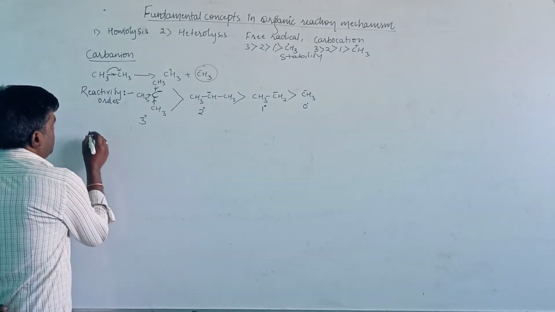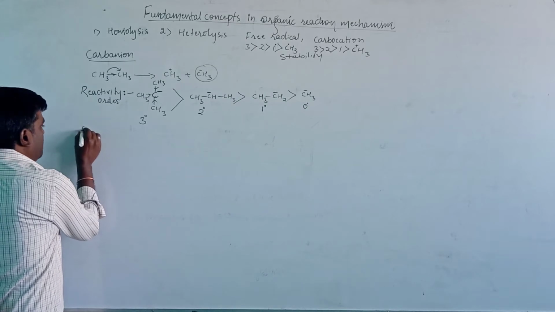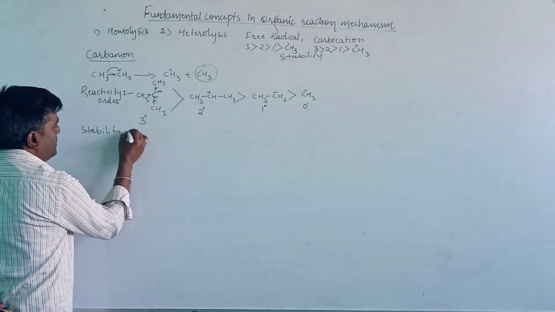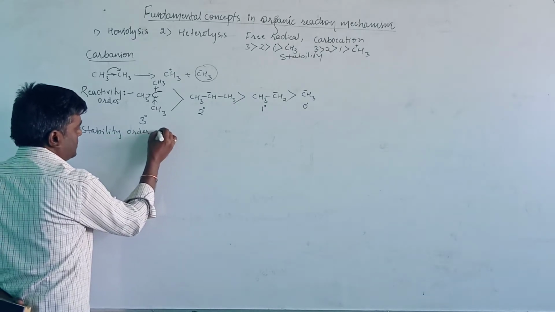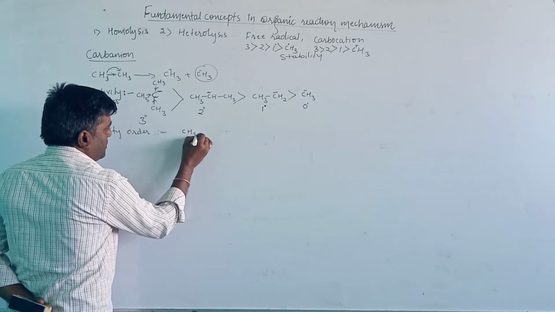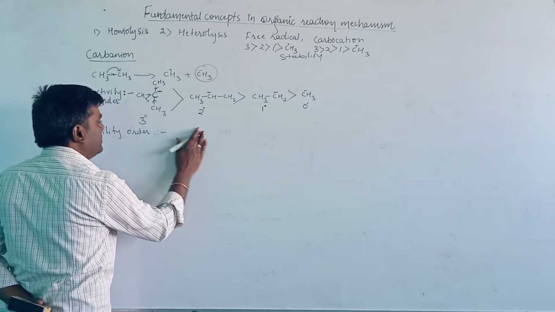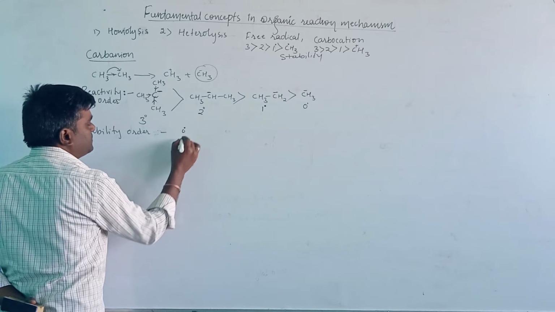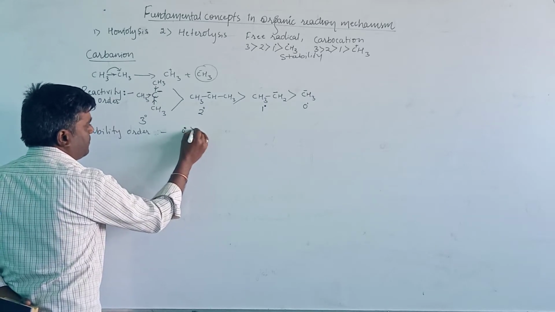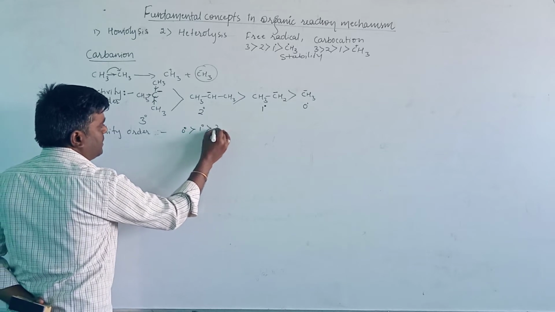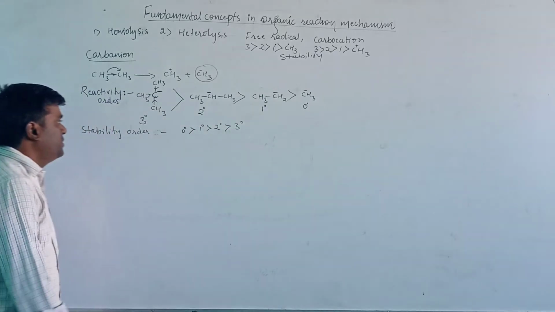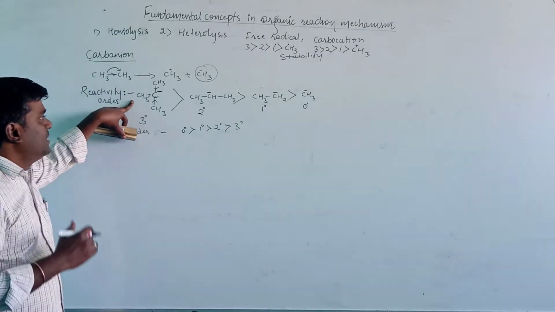So in the stability order, the methyl carbanion, or generally the 0th group, is more stable compared to the primary, secondary and tertiary carbanions. This is the stability order and this is the reactivity order.